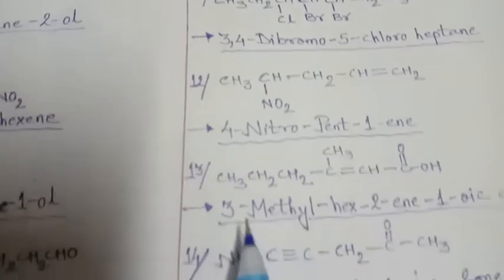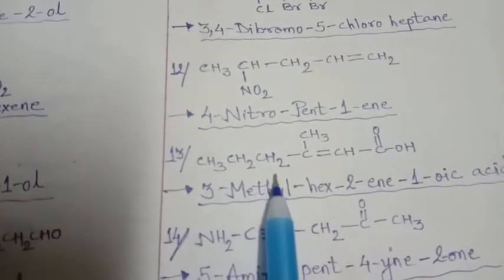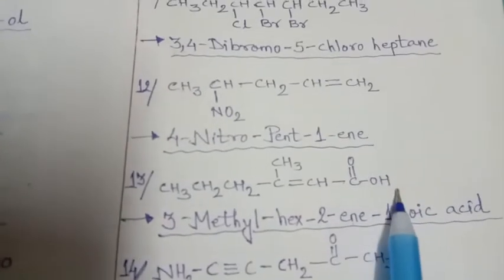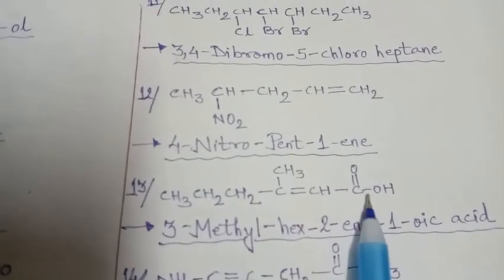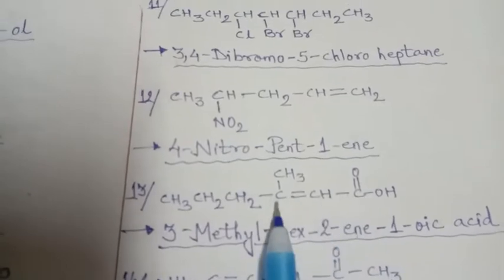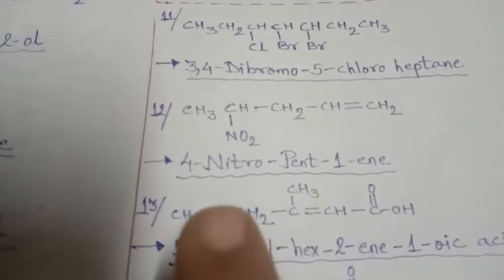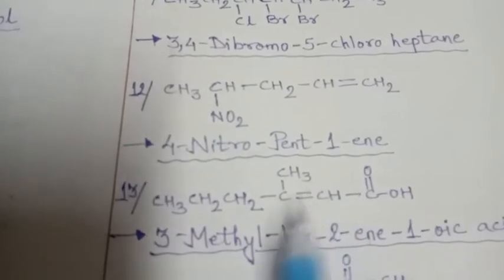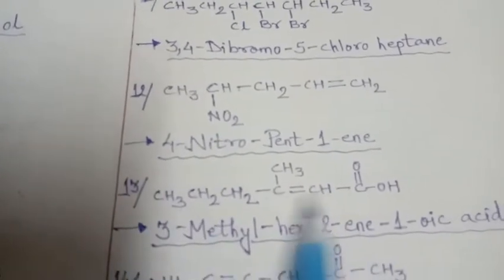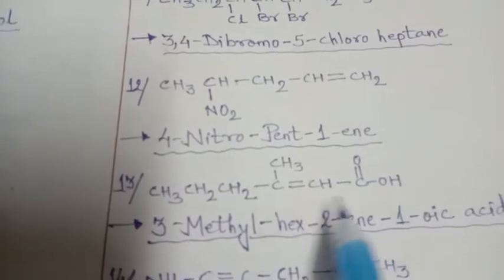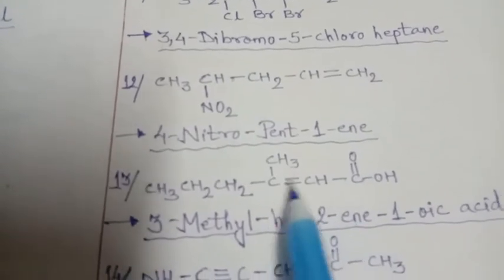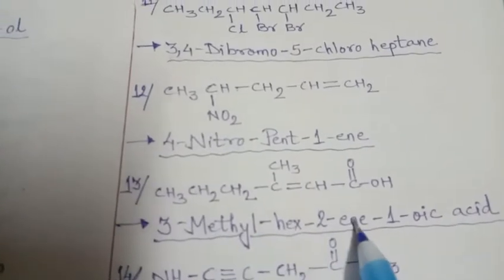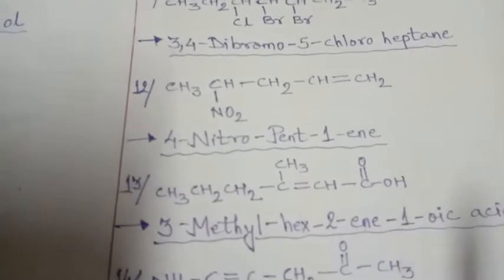Clear? Next is 1, 2, 3 carbon, 4, 5 COOH. So oic acid main. So we will start numbering from here. 1, 2, 3, 4, 5, 6. So on 3rd carbon there is the attachment and it is CH3 methyl. So 3 methyl, total number of carbon hex 1 and 2, second carbon it is having double bond. So 3 methyl hex 2 ene 1 oic acid.